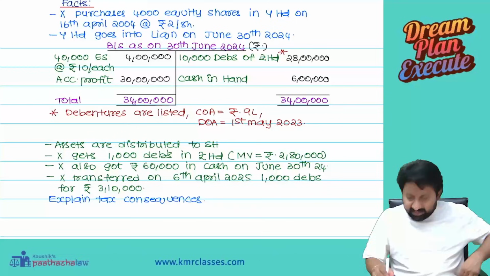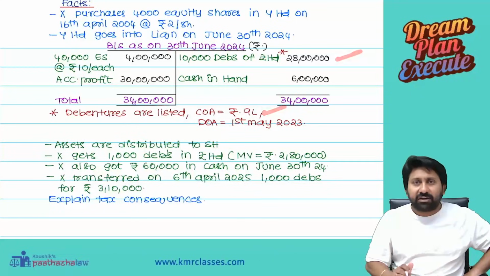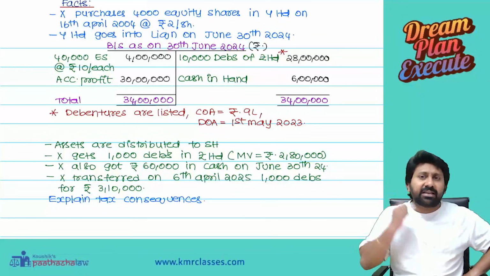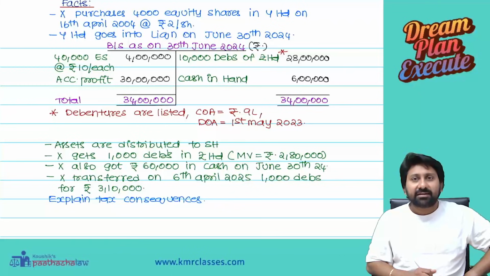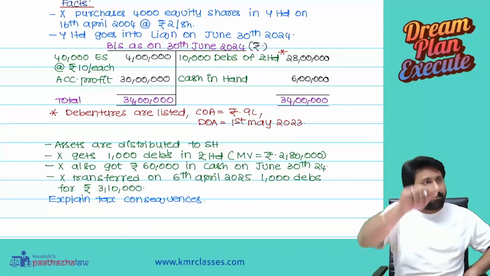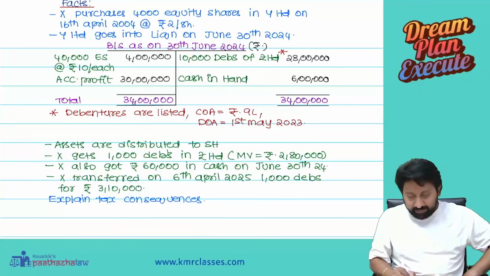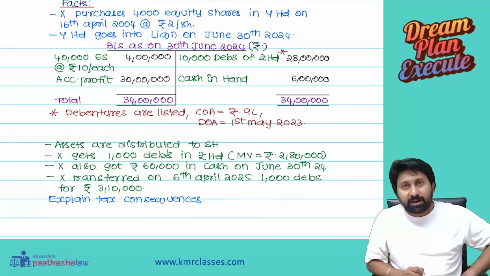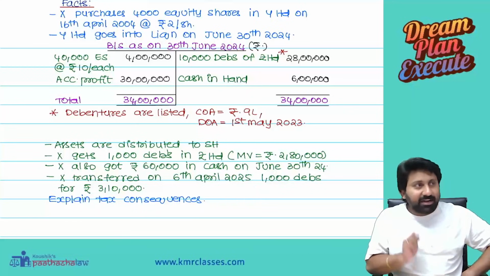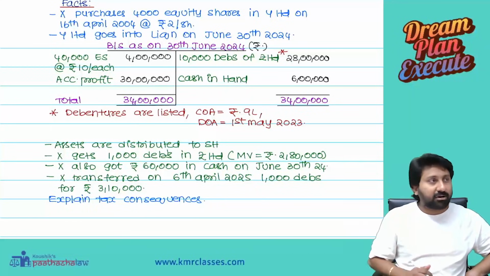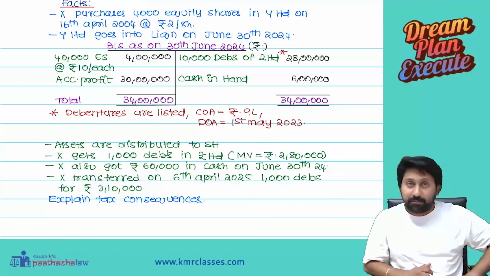Why, sir? They acquired it at 9 lakh and gave it at 28 lakh. Therefore there is a capital gain; tax it, balance 19 lakh, charge it to the company. Now, problem number 1: you will charge 19 lakhs to the company. The company will pay tax. But when it has to pay tax, by the time the company is not there, then who will pay the tax? This is problem 1.